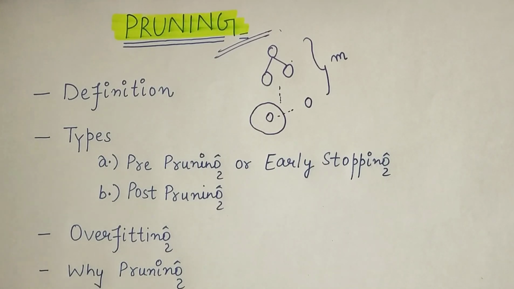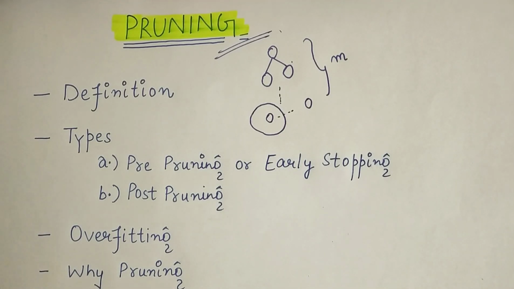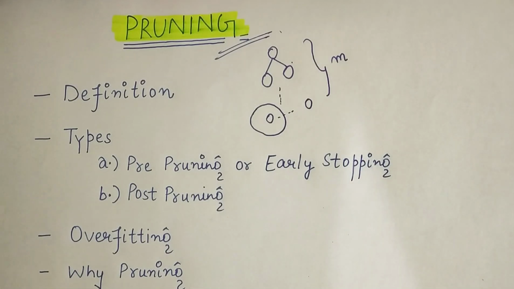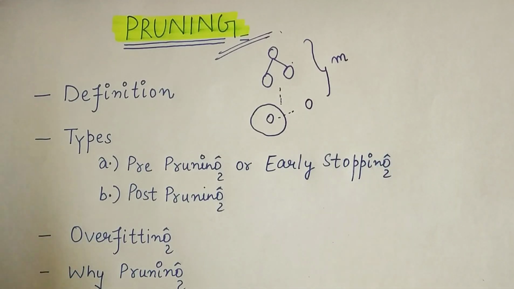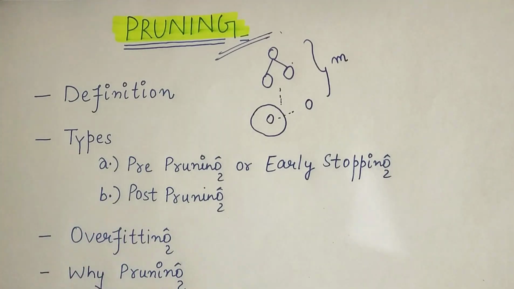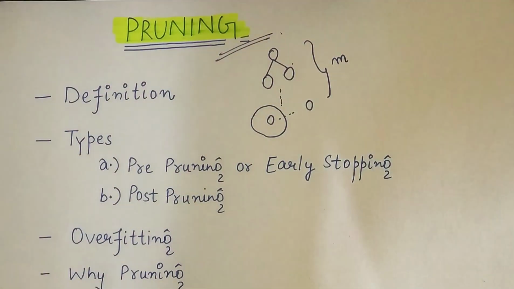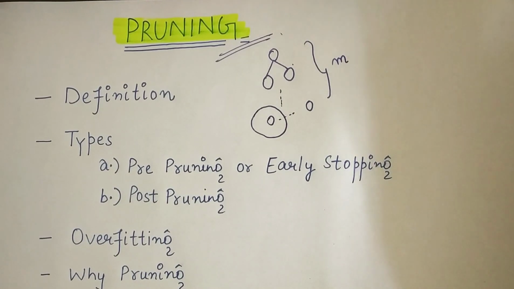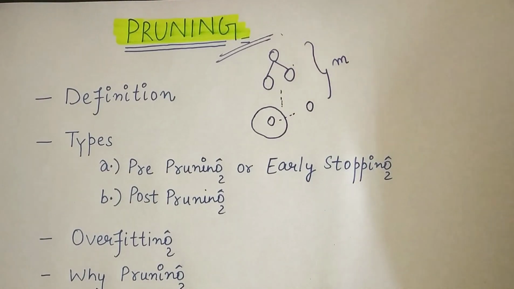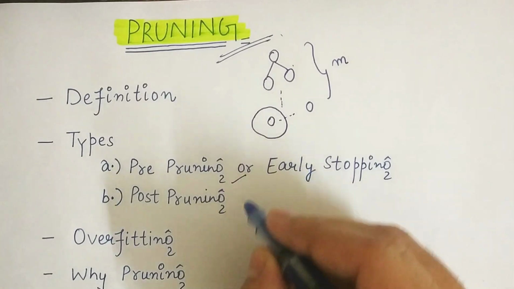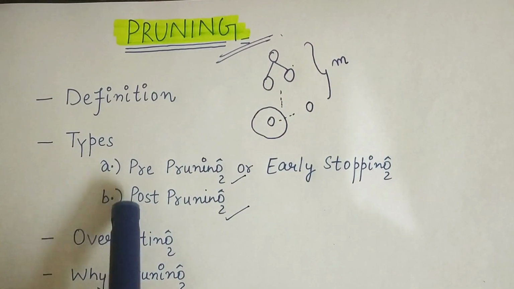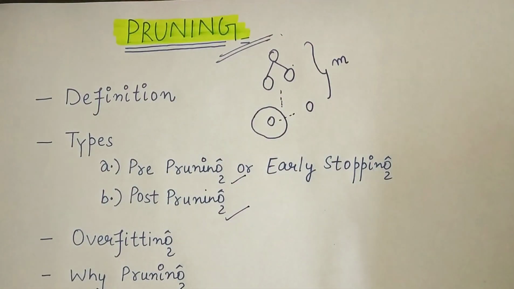Now the question is, why do we remove this part? What is this causing? This is causing a time lapse. That is, for a larger tree, more time is required to evaluate the process. Therefore, we do pruning. Now, there are two types of pruning that we will discuss: pre-pruning and post-pruning. Pre-pruning is also called early stopping.